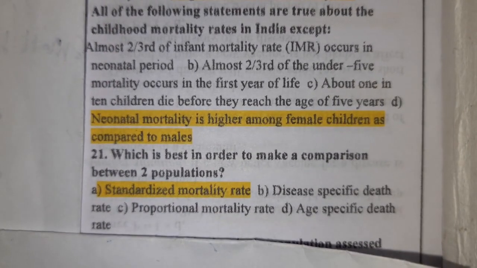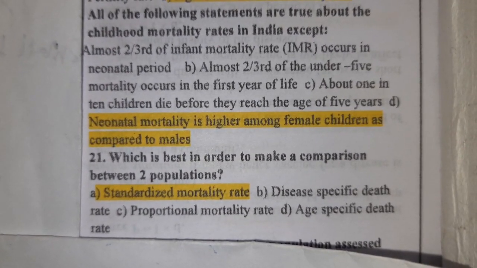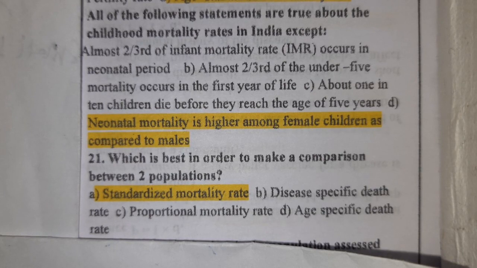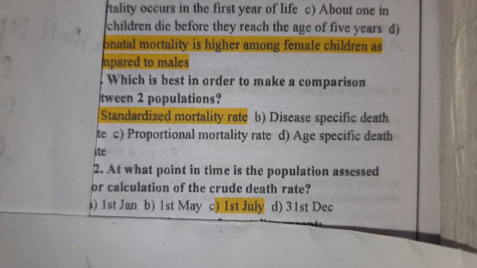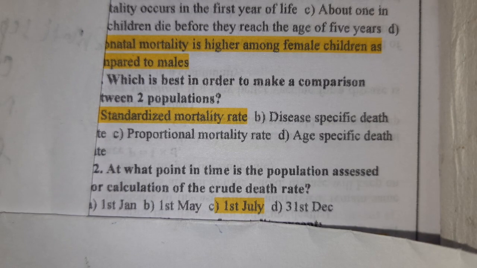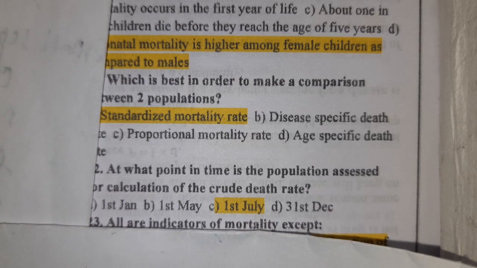Next question. Which of the following is best in order to make comparison between two populations? Standardized mortality rate is the best in order to make comparison between two populations. At which point in time is the population assessed for calculation of crude death rate? On 1st July, the population is assessed, or we calculate crude death rate on 1st of July.